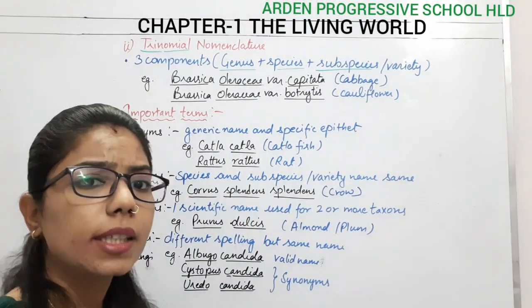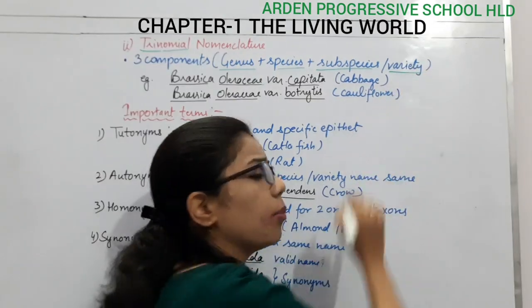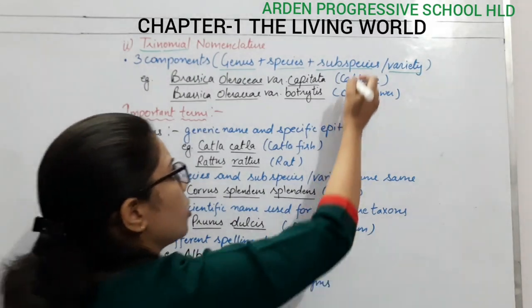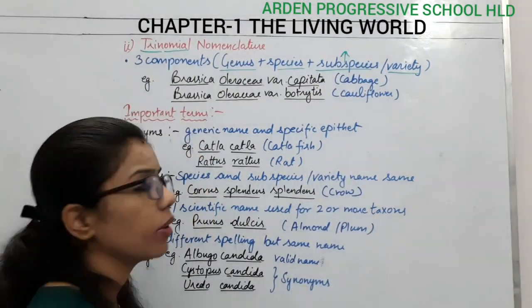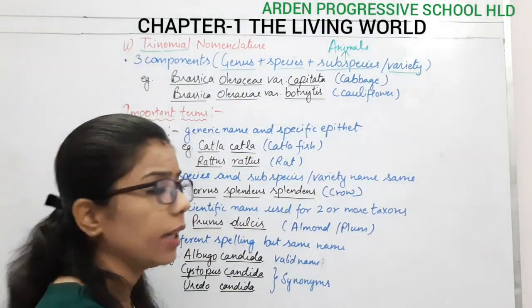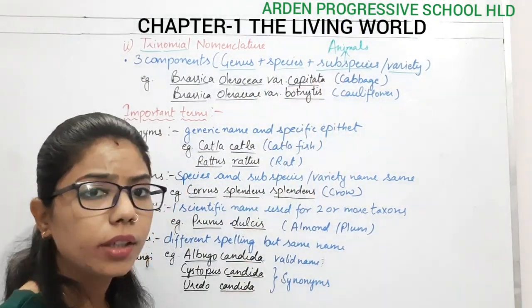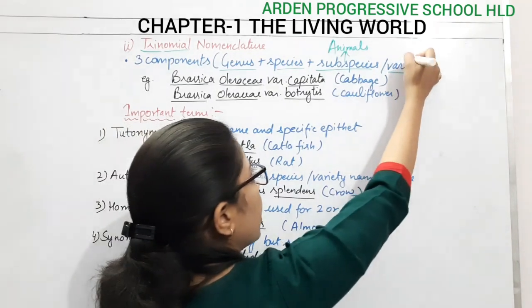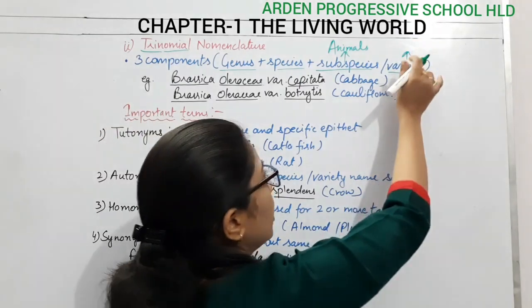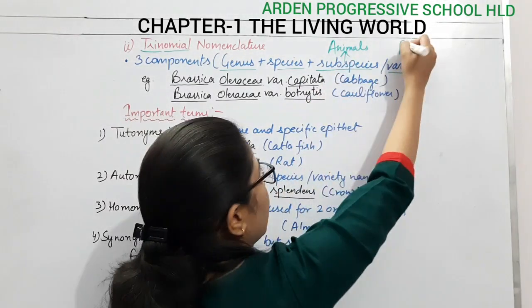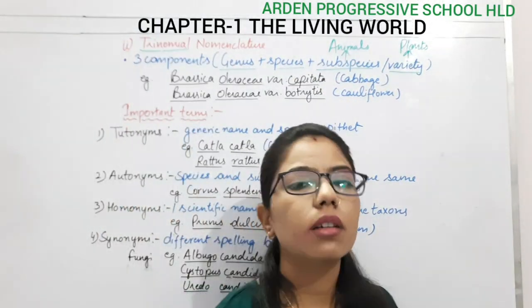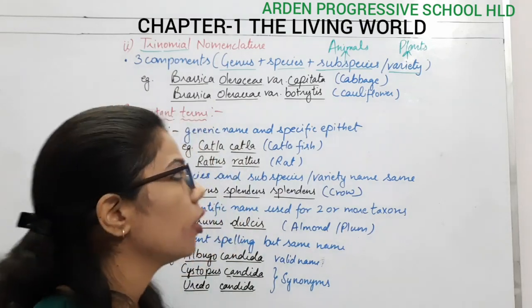You can say subspecies as well as variety; both are the same thing. The only difference is that subspecies is used in the case of animals. Whenever we assign names to animals, the third component we use is subspecies, and whenever we assign names to plants, the third component we use is variety. This much difference is there, otherwise both represent the third component of the trinomial nomenclature.